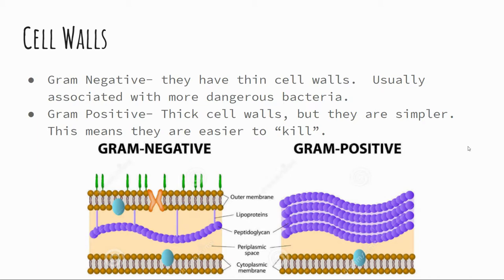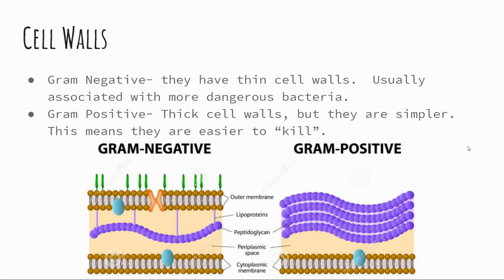Cell walls. Two different types of cell walls. We're not going to spend a whole lot of time on it. We could spend a lot of time on it, but we're going to hit both gram-positive and gram-negative real quickly. All right, so gram-negative cell walls in bacteria. These are thin cell walls, but they're usually associated with more dangerous bacteria. And the reason being is because they're pretty plain. And I know we think of thin or plain as being not hard to kill, but we have to think about how antibiotics work. And we haven't talked about that yet, but antibiotics attach and attack to certain receptors on cell walls of these bacteria.